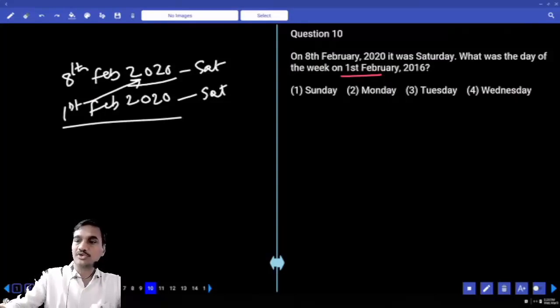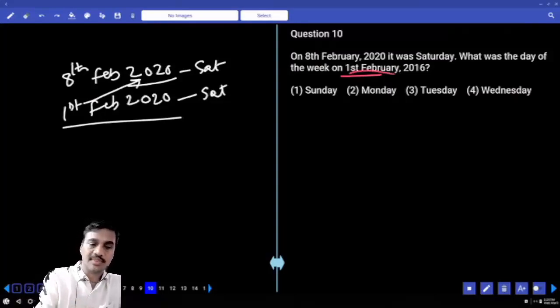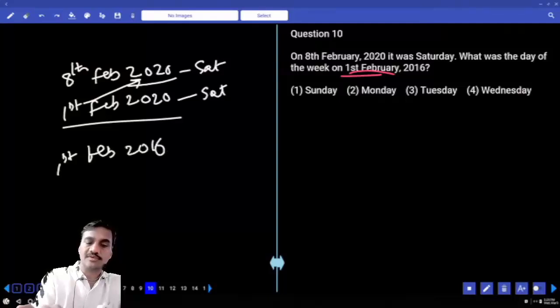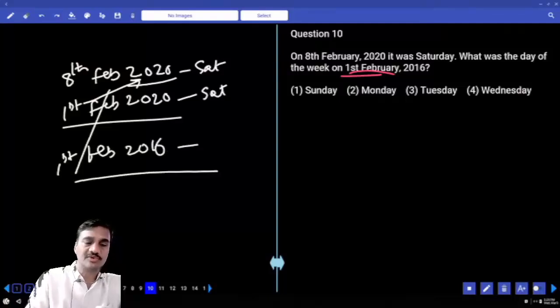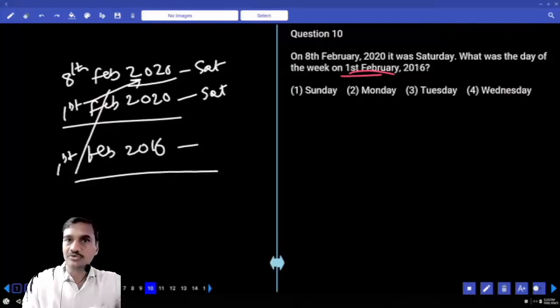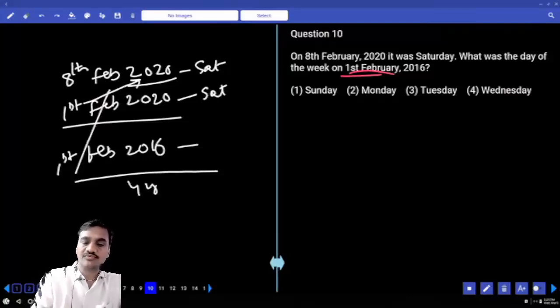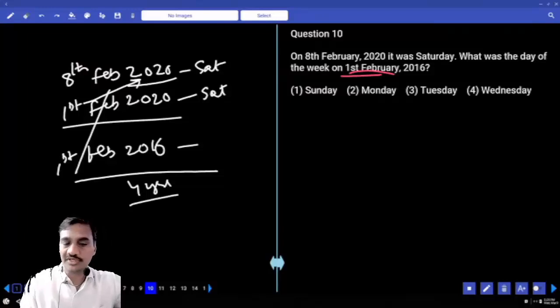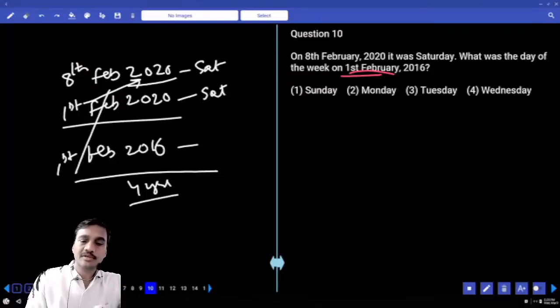Clear? But as we need to have 1st February 2016, hence 1st Feb 2016, and that is on which day? Now if you observe here 1st Feb 2020 and 1st Feb 2016, how many years were there? 4 years. Now during these 4 years, how many leap years are there? Tell me any leap years. 2020 is a leap year and 2016 is also a leap year.